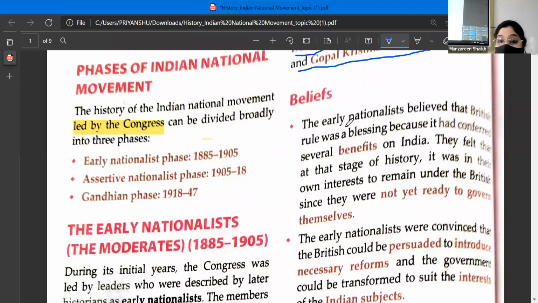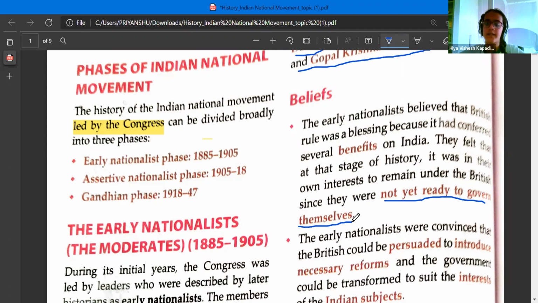Okay, they felt that at that stage of history, it was in their own interest to remain under British rule since they were not yet ready to govern themselves. So what did these people believe? That till today, if the Britishers were ruling us, it was only because we did not feel the need that we are capable of governing our own selves. Right now, we have got the realization. See, a change will come in anybody's personality. First, the first step is realization. So this is the step where they realized.